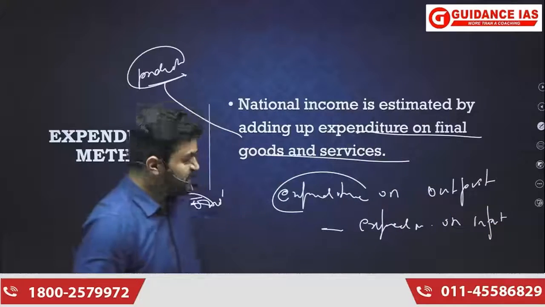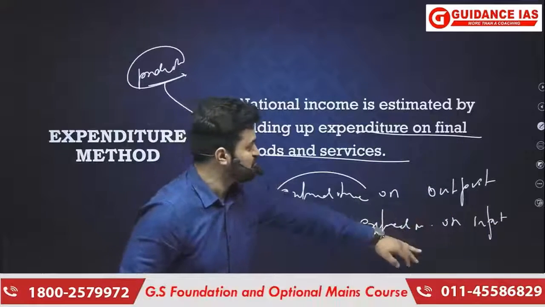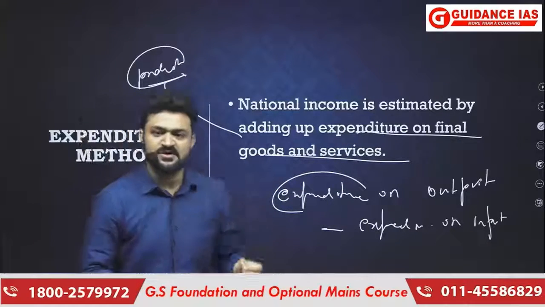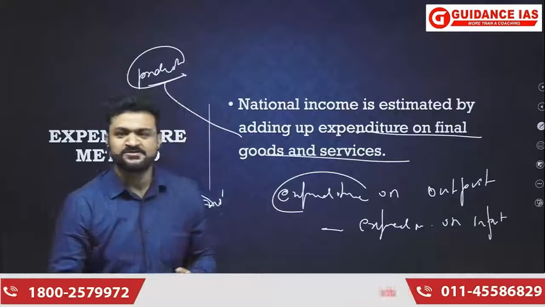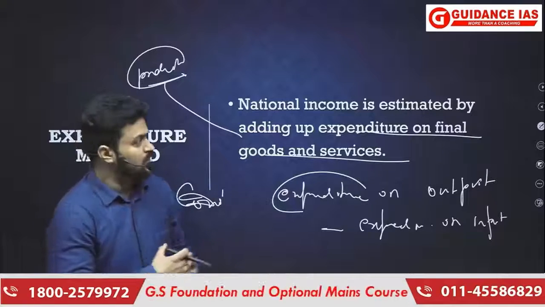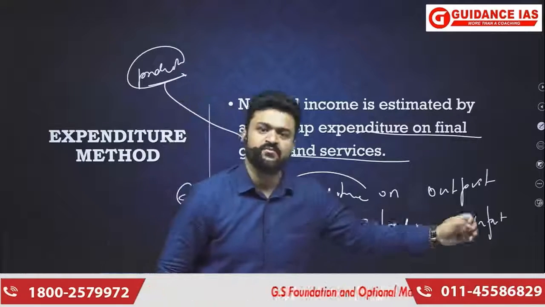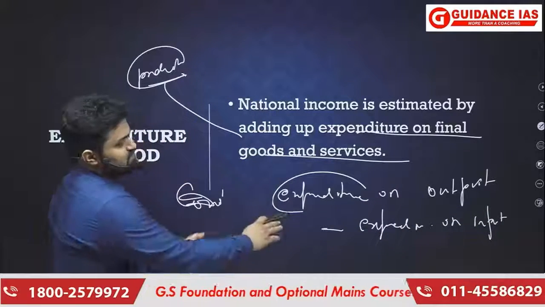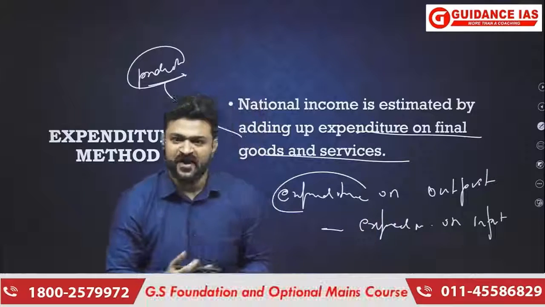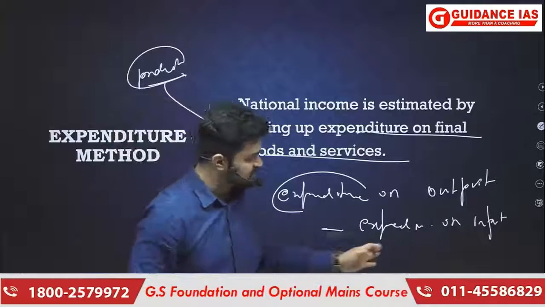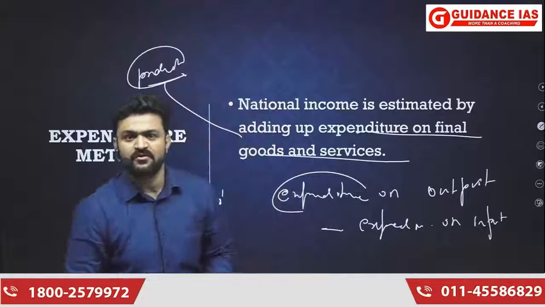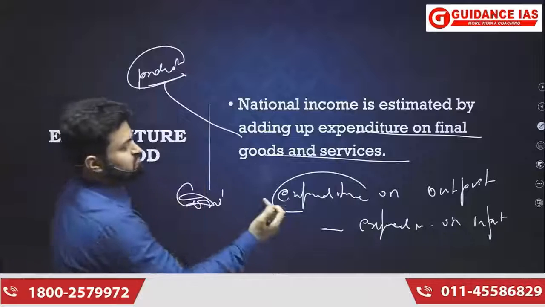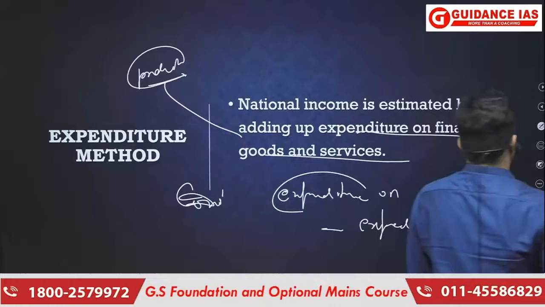For example, expenditure on a final good would mean expenditure on final output minus expenditure on whatever material has been used for manufacturing that final good. Expenditure on output means the value of output, minus expenditure on input, that is the value of non-factor input. So that is why I'm saying that changing the method is not going to change the number.